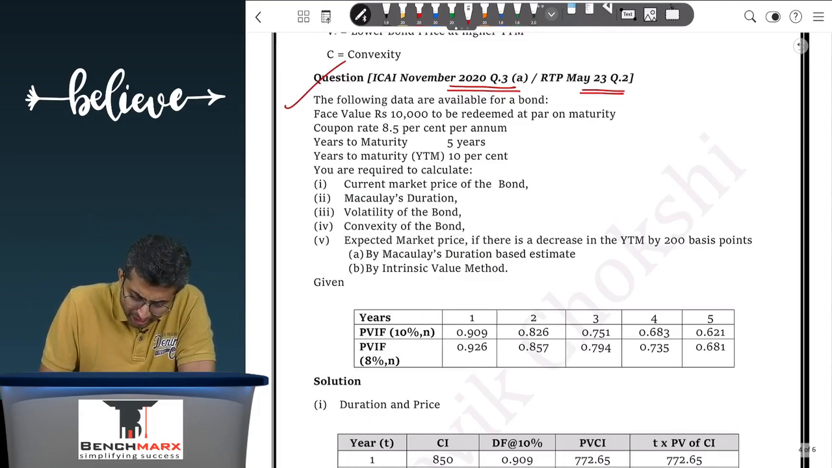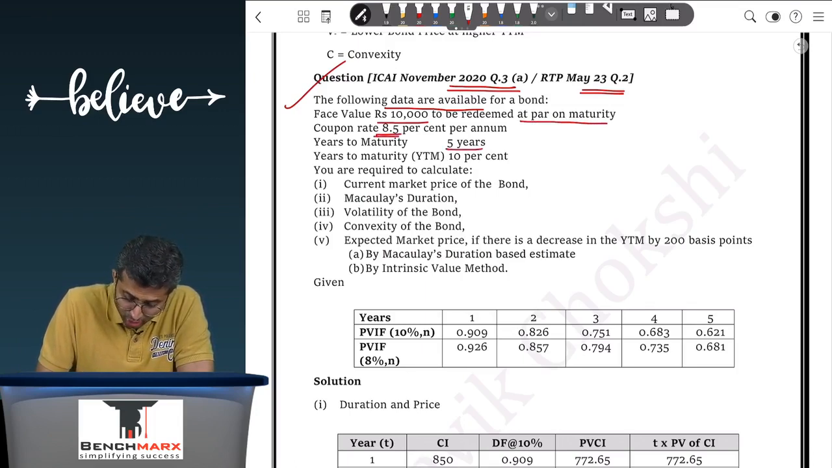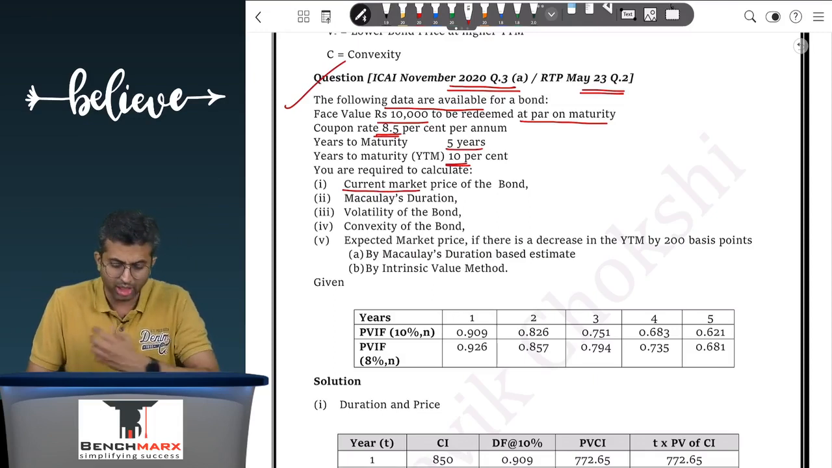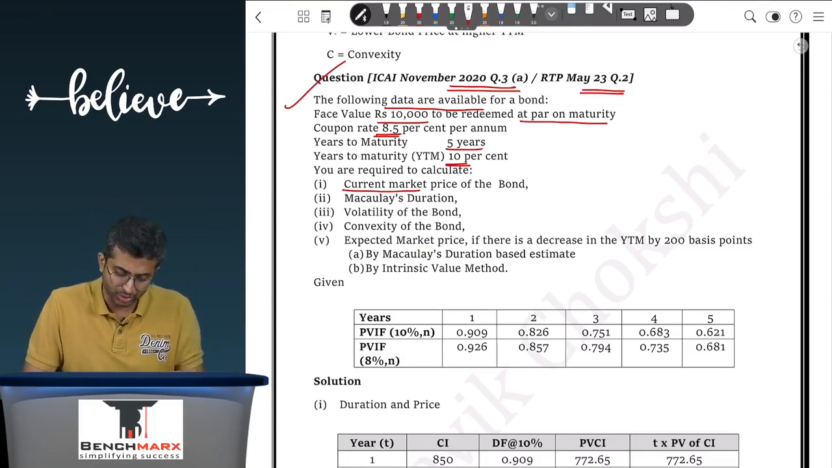The following data are available for a bond. The face value is 10,000 rupees to be redeemed at par on maturity. So the redemption is also happening at 10,000. Coupon rate is 8.5% per annum. Years to maturity are 5 years. Yield to maturity is 10%. So this is your discount factor. You are required to calculate the bond's current market price. Now the current market price is calculated as the present value of future cash flows.